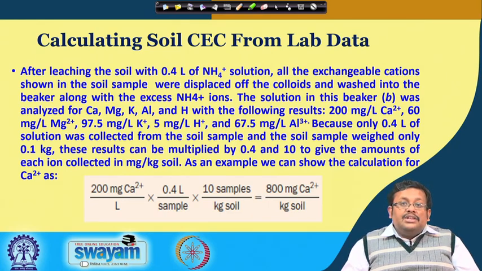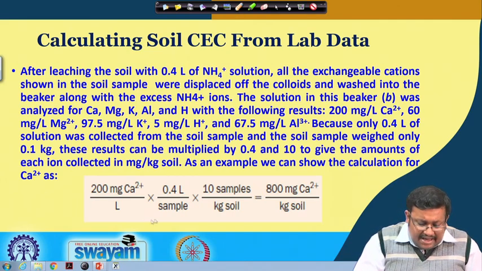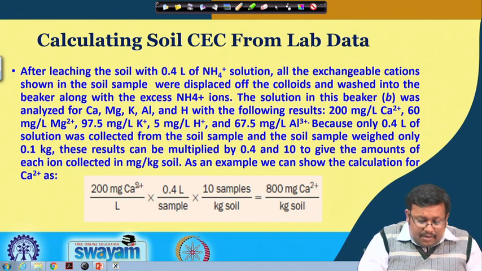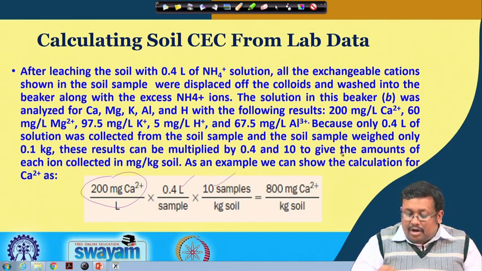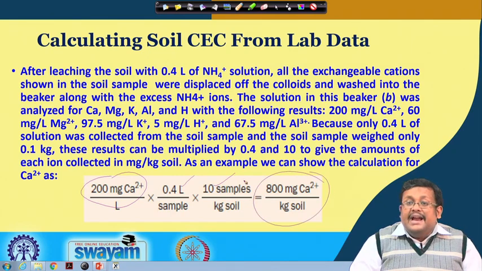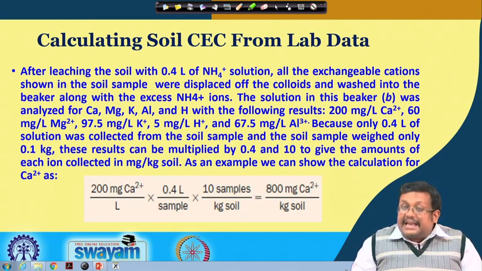As an example, we can see the example for calcium. We are getting 200 milligram of calcium per liter, and then we are multiplying it with these two multiplication factors to convert it to milligram per kg of soil. So, basically we are getting 800 milligram of calcium ion per kg of soil. So, this is simple. Let us see what is the next step.